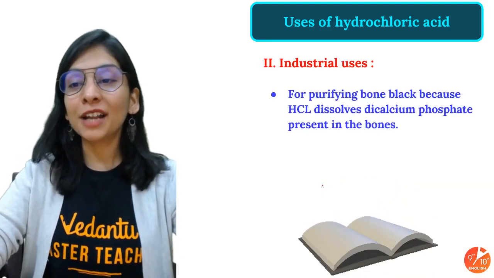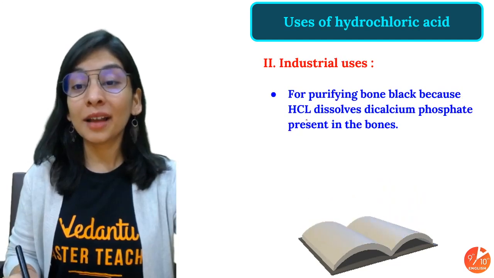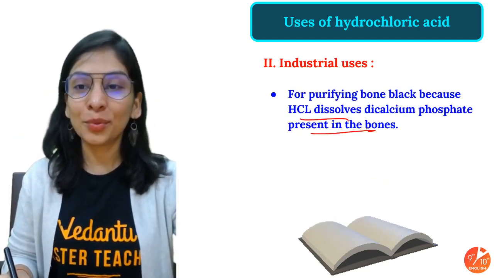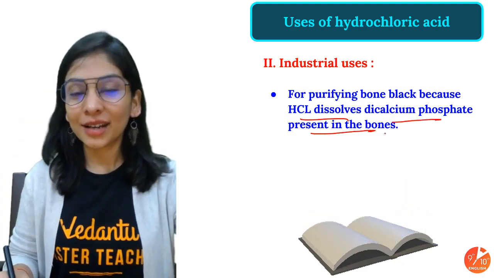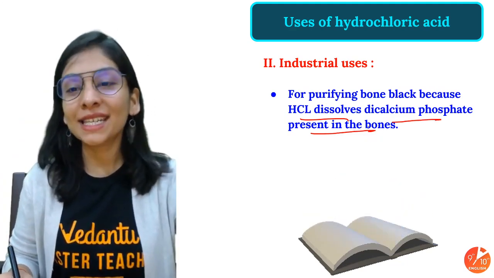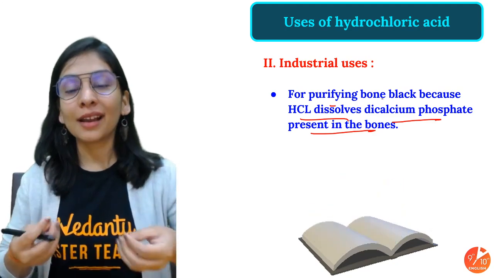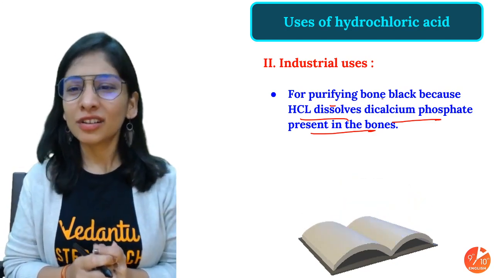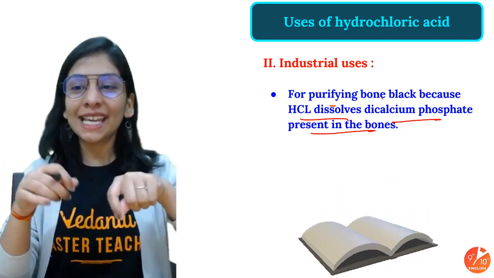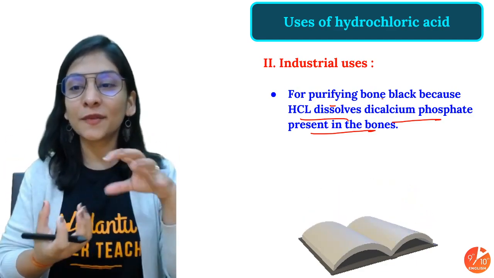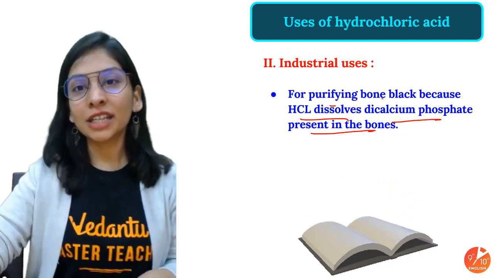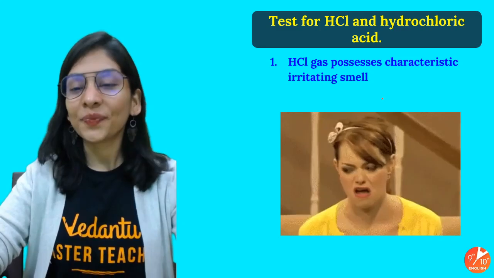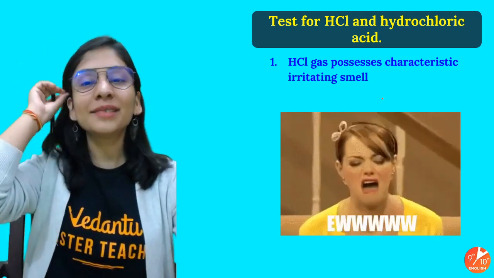Apart from that, it is used for purifying bone black, because HCl dissolves the dicalcium phosphate present in the bone. We have bones, and this is what is there in our bone, dicalcium phosphate. And in our bone we have this bone black, which is used to clean sugar also. So to separate that, we take HCl, which will dissolve the dicalcium phosphate, and the bone black will be there in solid form, precipitated out, and we can separate it. Oh God, yeah, but that's true. Yeah, science is so weird at times.